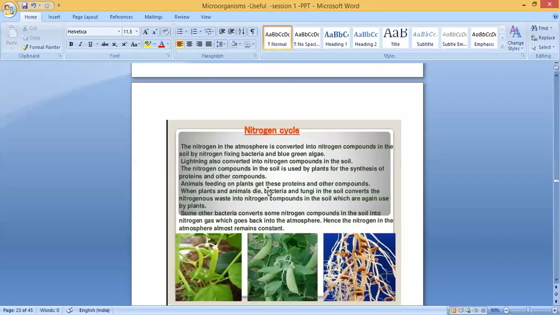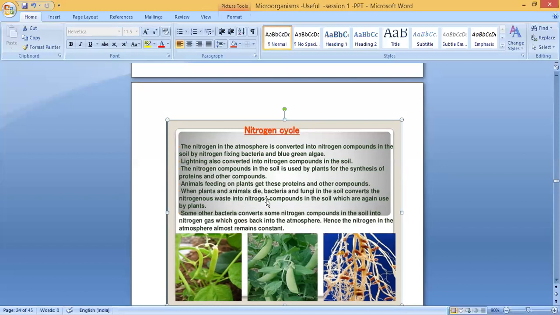Animals feeding on plants get these proteins and other compounds. I told you, herbivores will eat plants, and even carnivores also eat plant products. Omnivores also will eat. So animals feeding on plants get these proteins and other compounds.